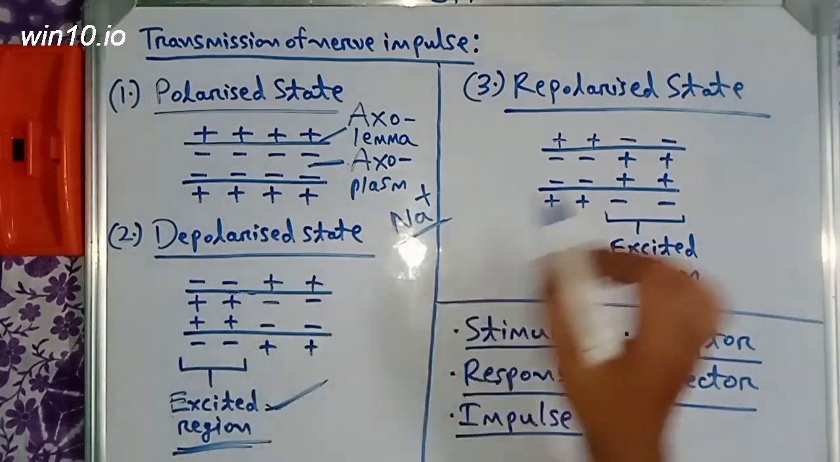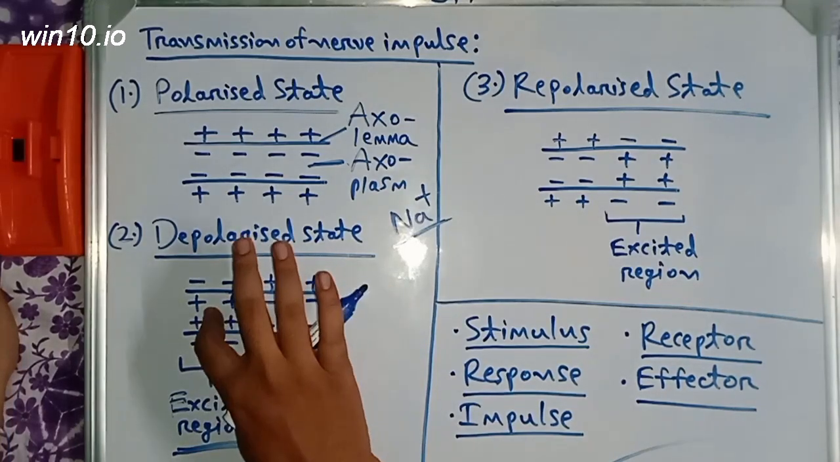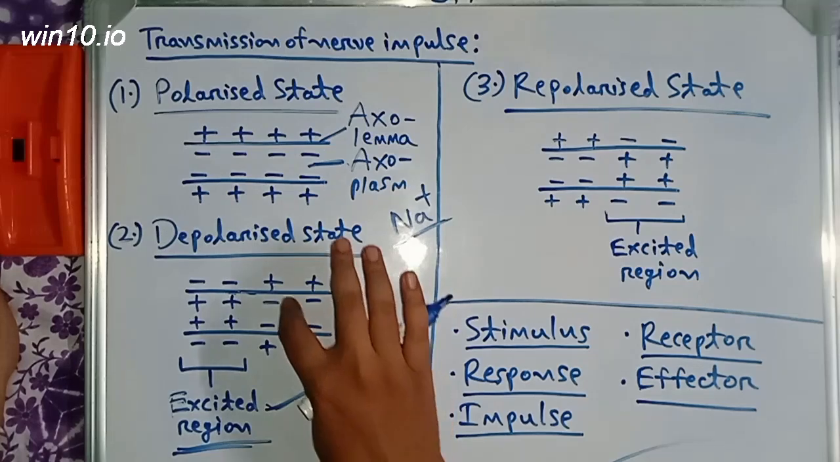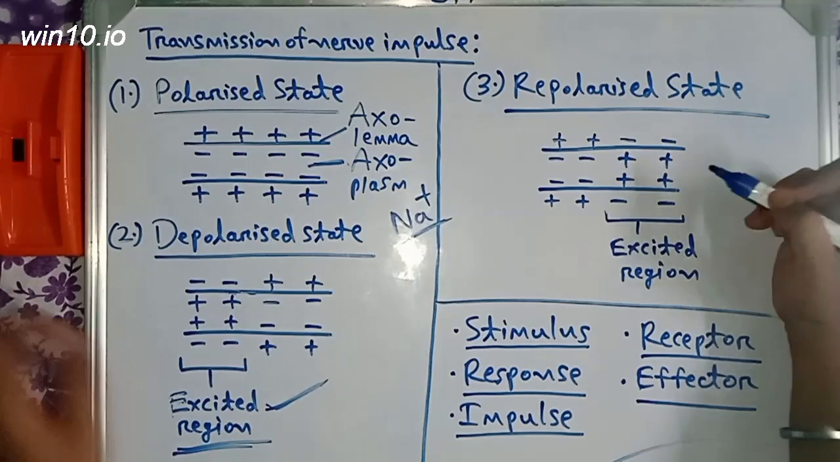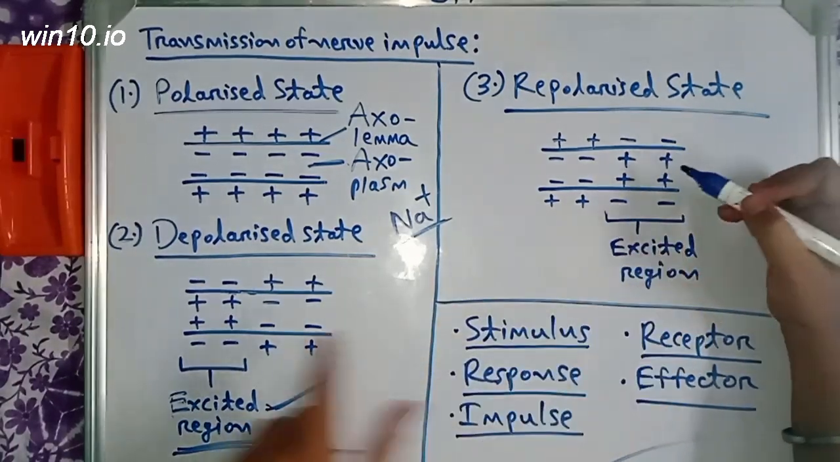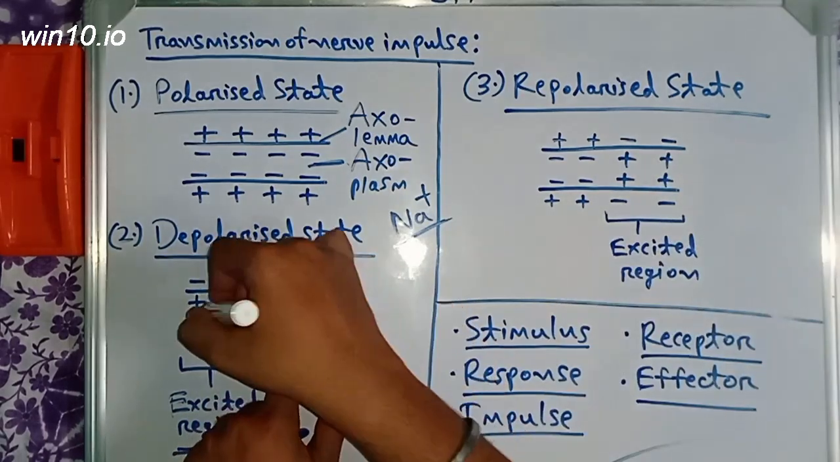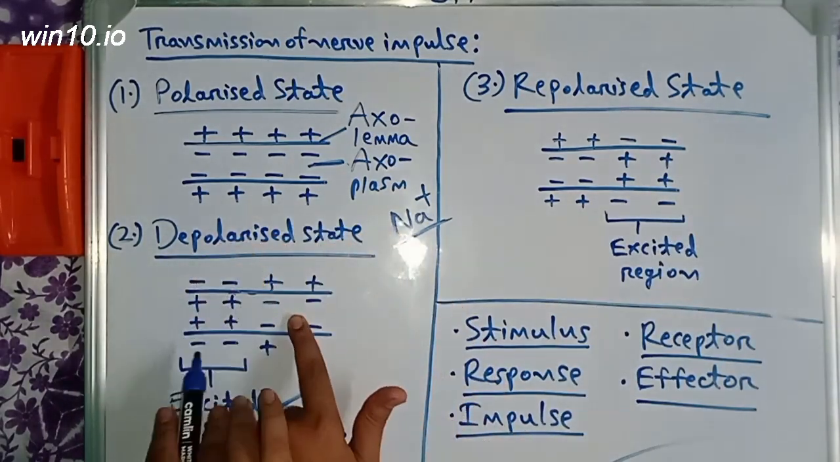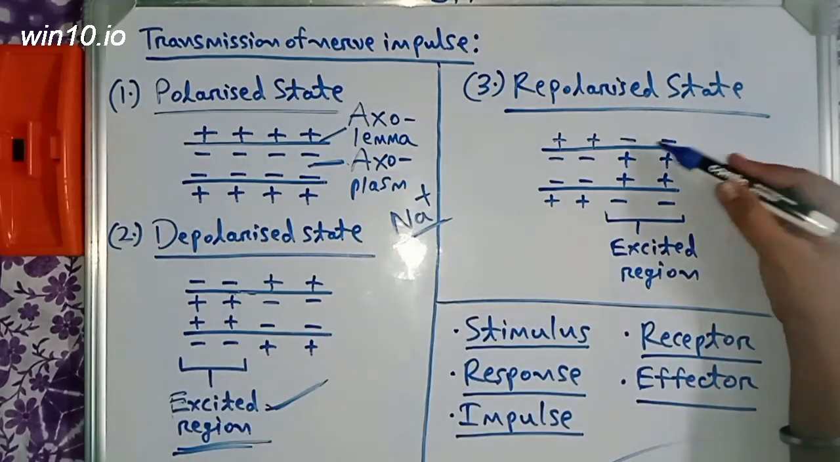See what happened here. This was the excited region. This region stimulated the next region to also become excited. So this next region, which was normal, under the influence of this excited region, has now become excited as well.